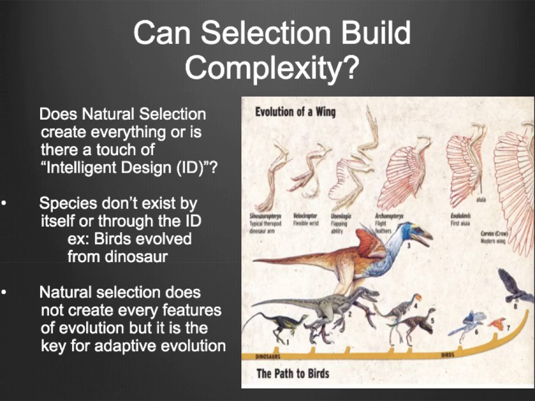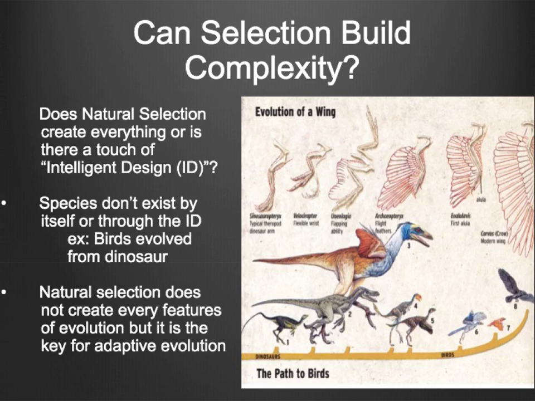Can selection build complexity? Can selection build complex features for all existing creatures, or is there a touch of intelligent design? Since evolution takes time, we cannot observe selection work within a human lifetime, and we weren't there when everything was created to see whether or not selection generates everything.